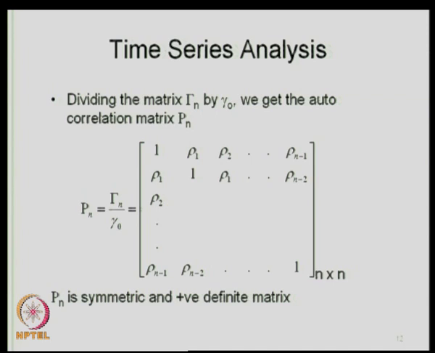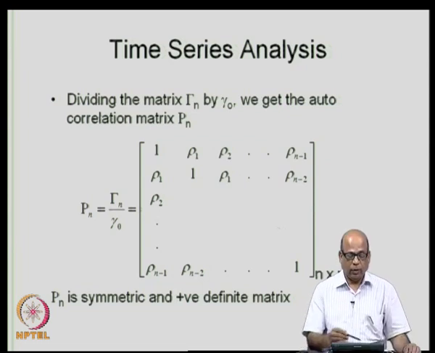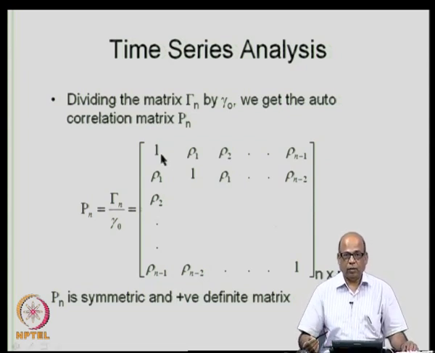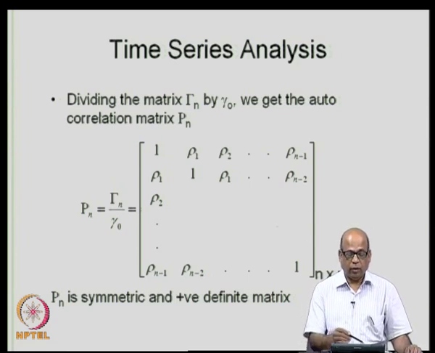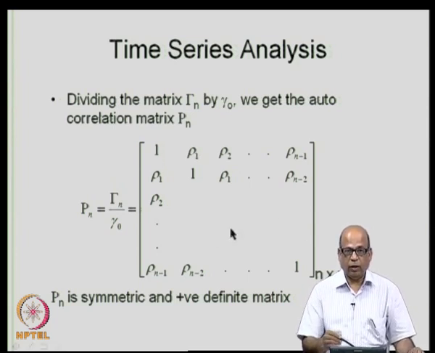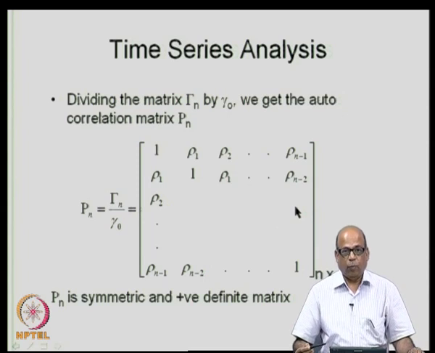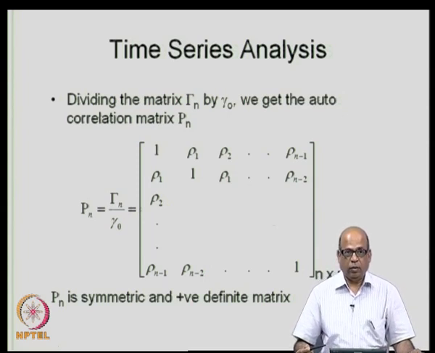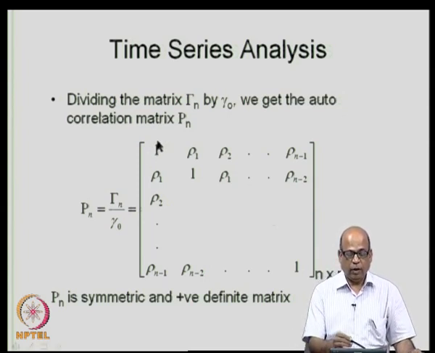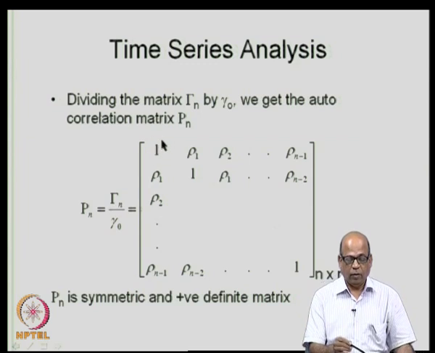A positive definite matrix has the property that, since all the eigenvalues are positive, it also implies that the minors of the matrix are all positive. So, the minor of size 1 by 1 is 1, and the minor of size 2 by 2 is 1, rho 1, rho 1, 1. The determinant of that should be positive.